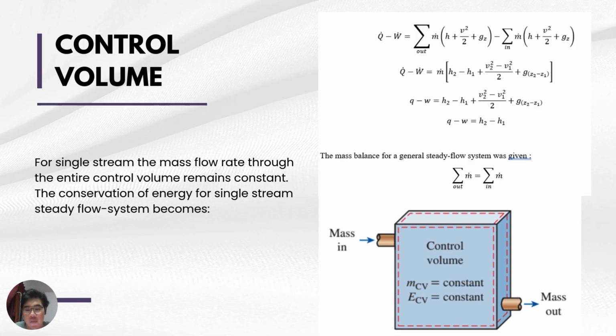Now we enter the control volume. For a single stream, the mass flow rate through the entire control volume remains constant, and the conservation of energy for a single stream steady flow system becomes like this. This is the initial formula, but we can simplify it until we get the final: Q minus W equals H2 minus H1. And the mass balance for a general steady flow system is given as mass flow rate out equals mass flow rate in.